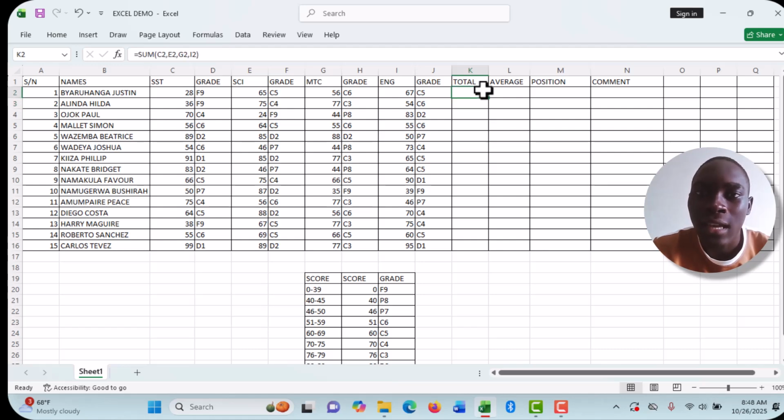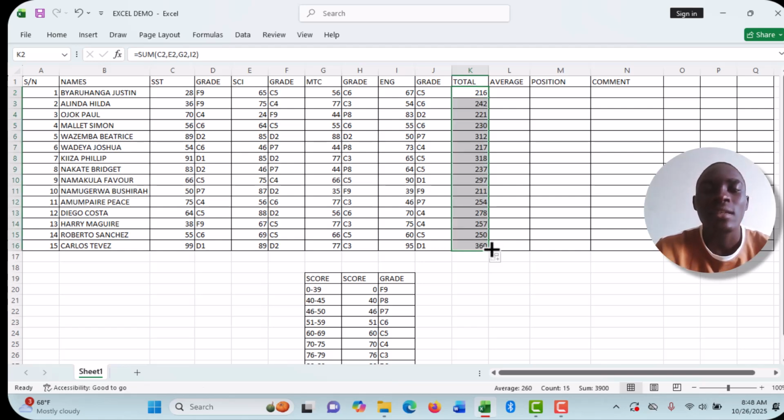I come to this cell, I drag it down, come to the bottom right corner here, drag downward such that this formula can be applied to all candidates. You can see how we are saving work, saving time, doing work that would have taken lots of brain. Imagine if you had 100 students, 200 students, and you want to work out all the total.